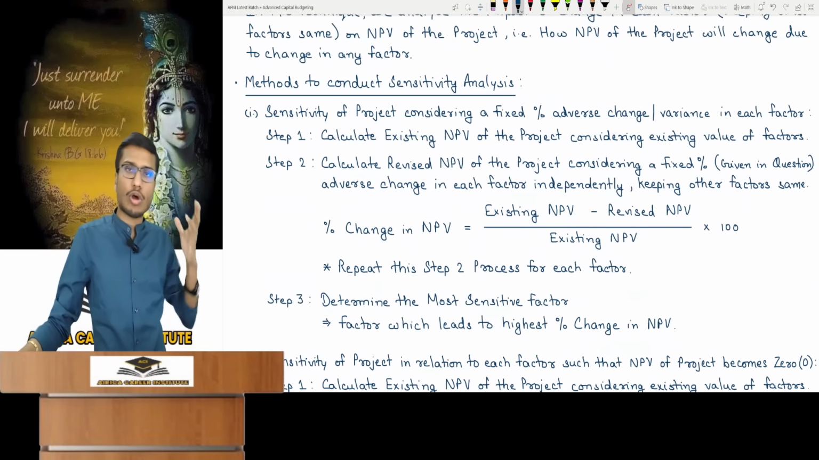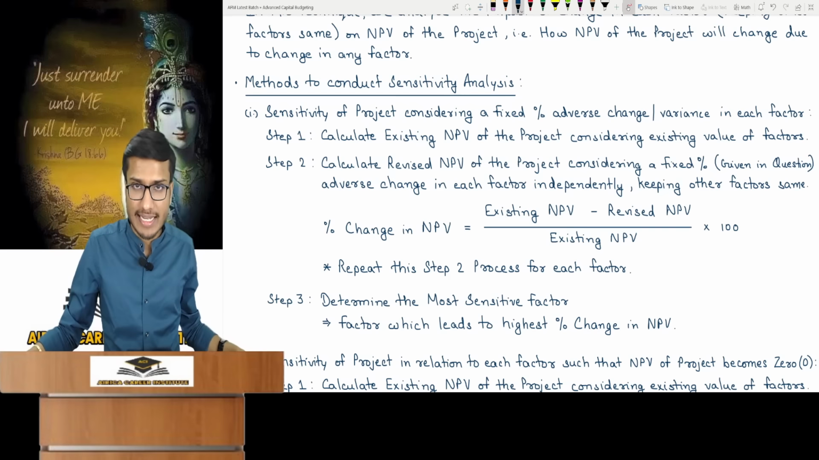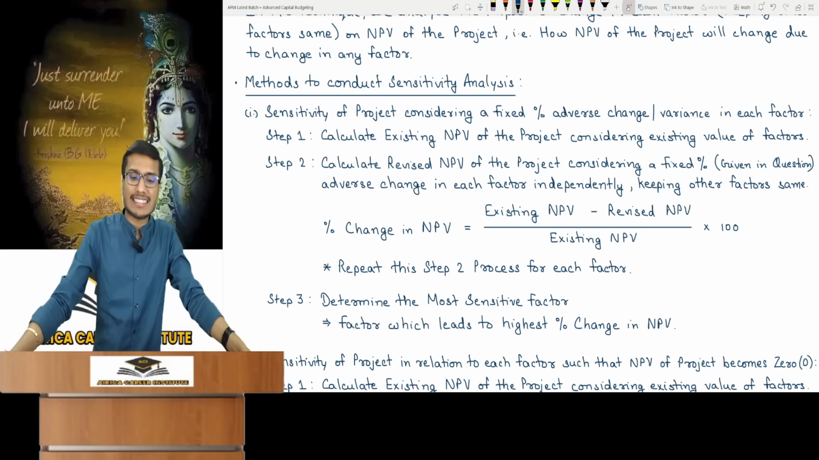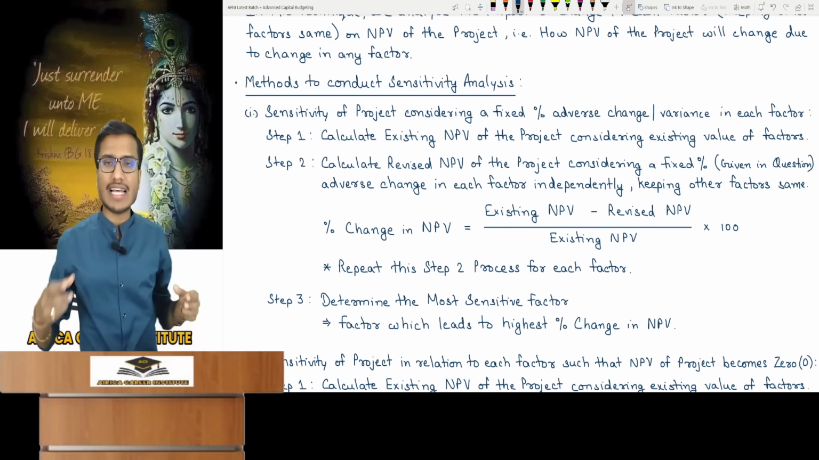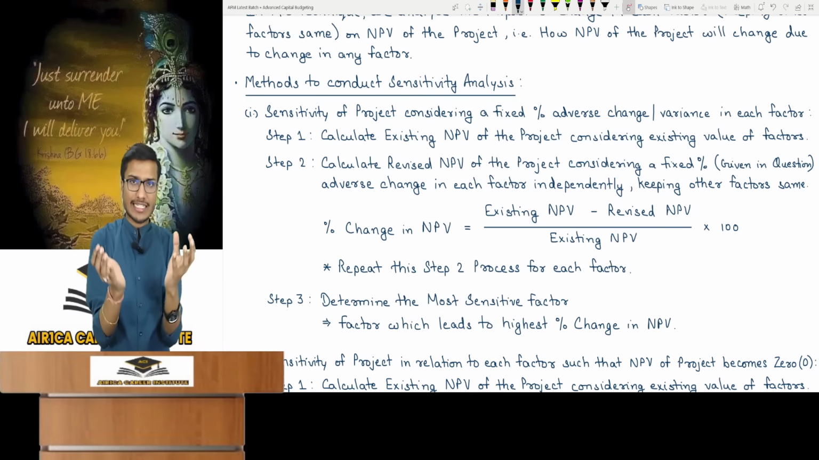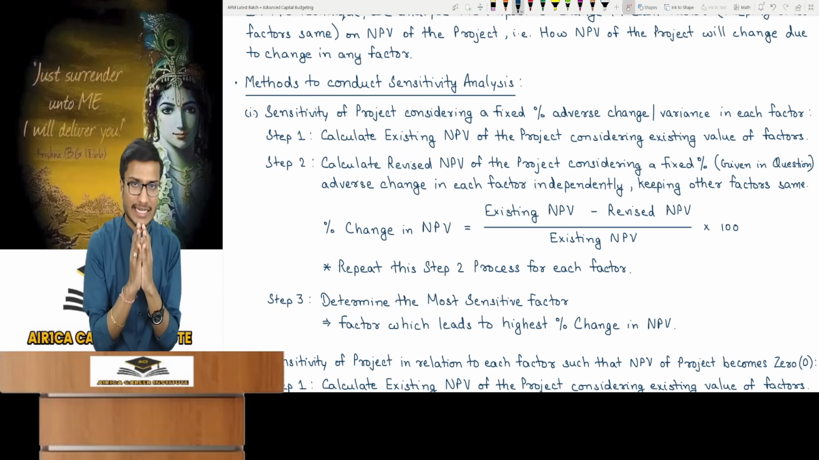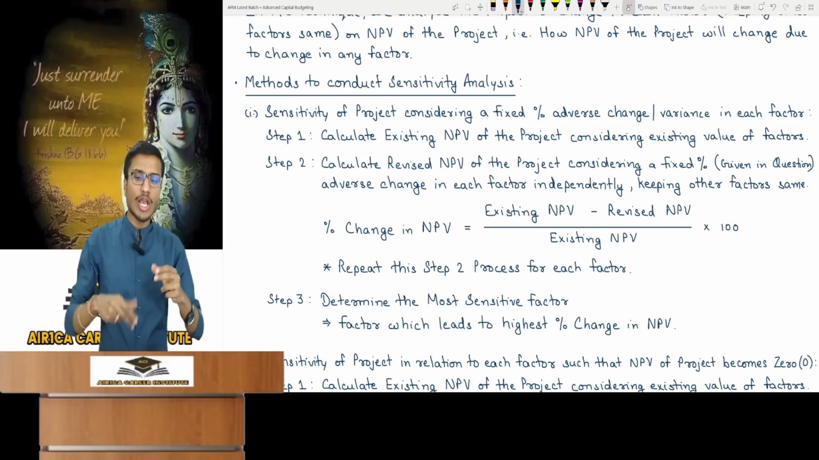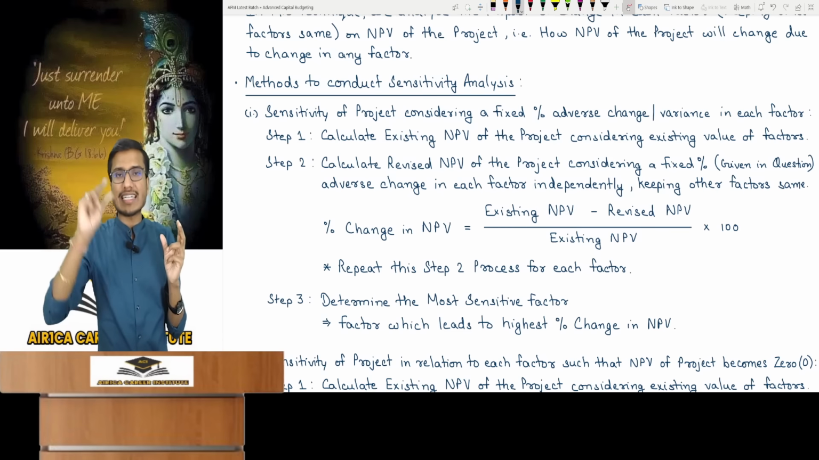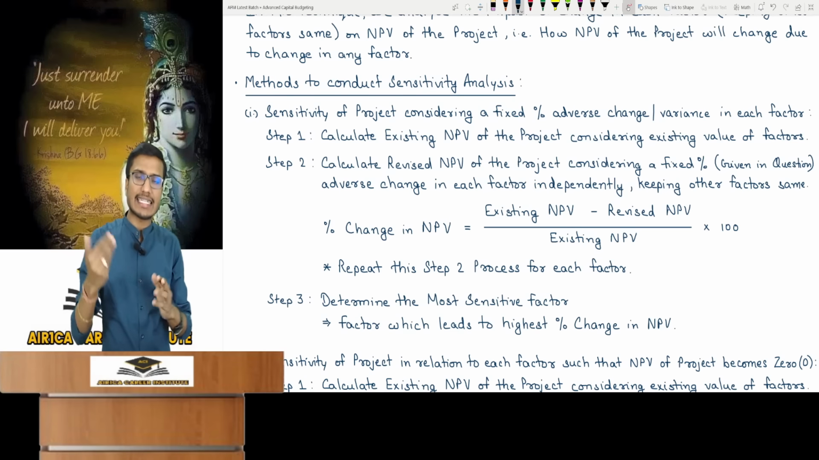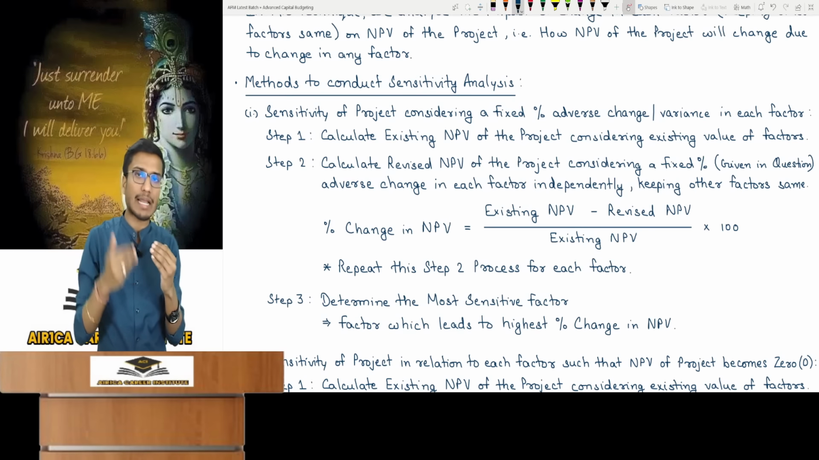So look at the first method, it's the normal and easy method. Project sensitivity to a fixed percent adverse change or variance in each factor. All the factors which you have, what will you have to do with them? For all these factors, you will first take each one independently and ensure all other factors remain the same. And in it, you'll make a fixed percent adverse change or variance. And because of that, we'll see what impact it has on the NPV. How will we see it? It's a 3-step calculation, but it takes time.